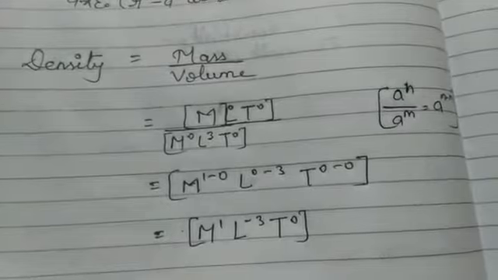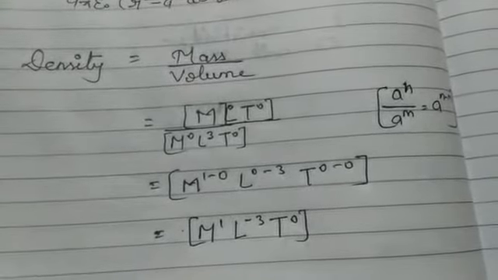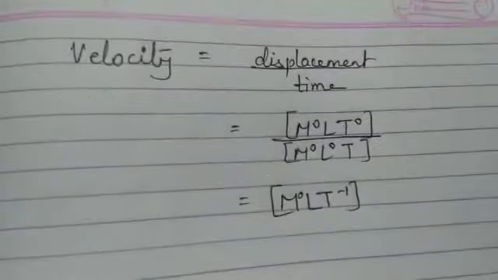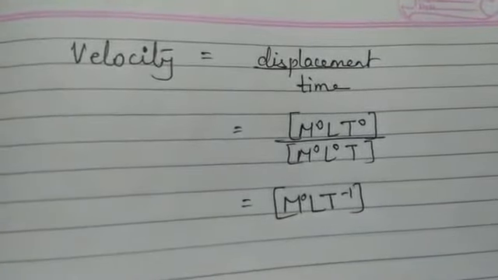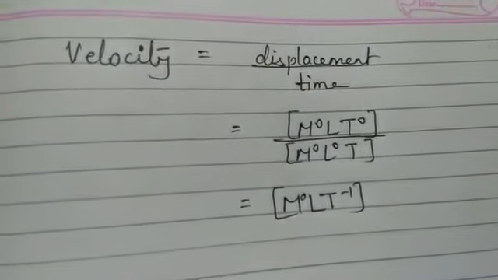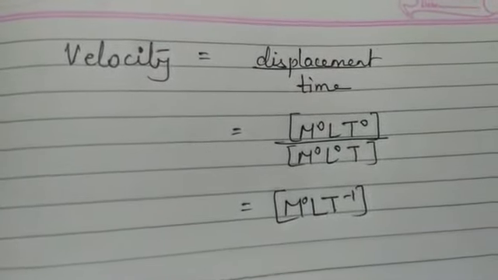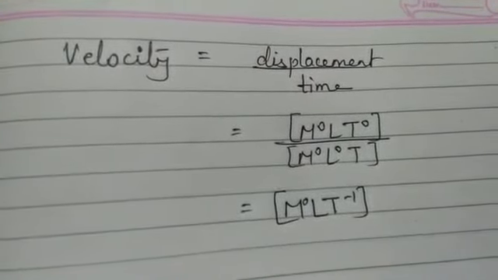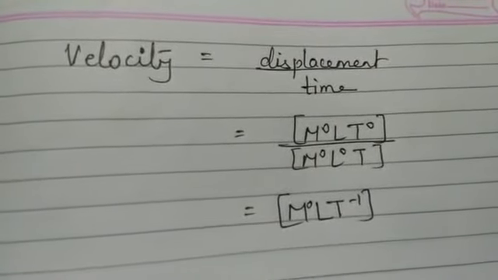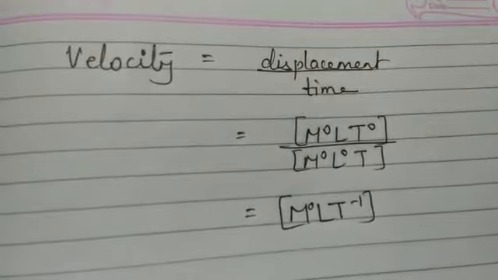So now I think you have understood how to find out the dimensional formula of different quantities. Now I am solving some other quantities also for you. So for velocity, we know the formula is displacement upon time, and displacement is also a kind of length.